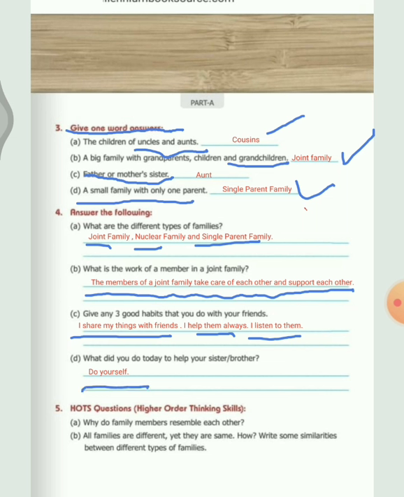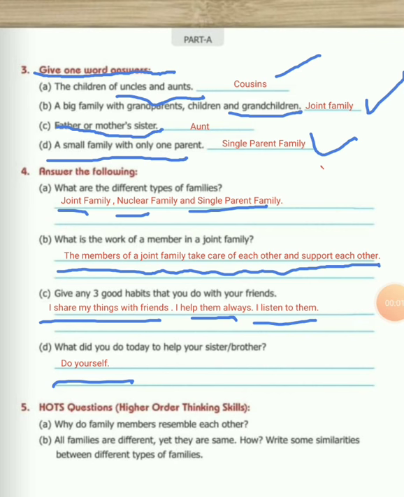Now, so children, all the exercise of this chapter have been completely discussed. I hope that all of you must have checked the answers.